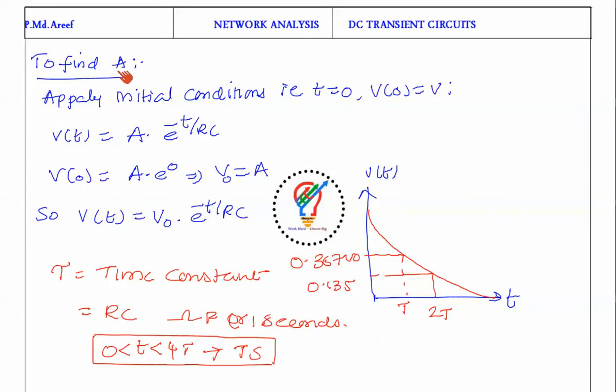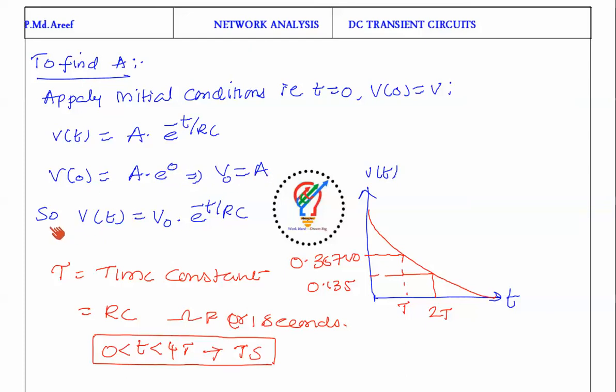How do we find this integration constant A? By applying the initial condition at t is equal to 0. When you are not operating the switch at t is equal to 0, V of 0 is nothing but V naught. We take the equation we just derived, V of t is equal to A e power minus t by RC, and substitute t is equal to 0. Since the capacitor initially has voltage V naught, V of 0 is A e power 0, so V naught is equal to A.